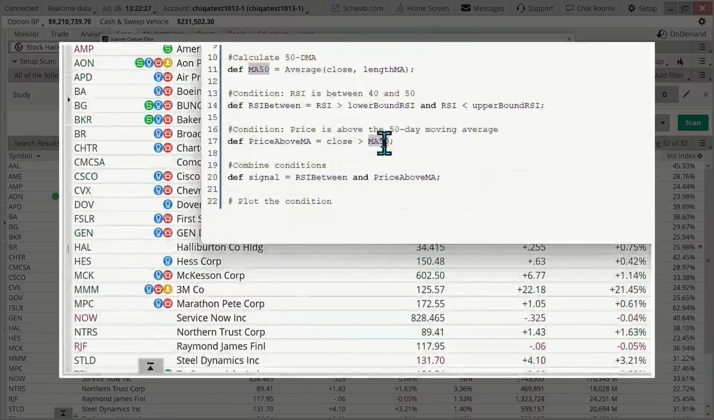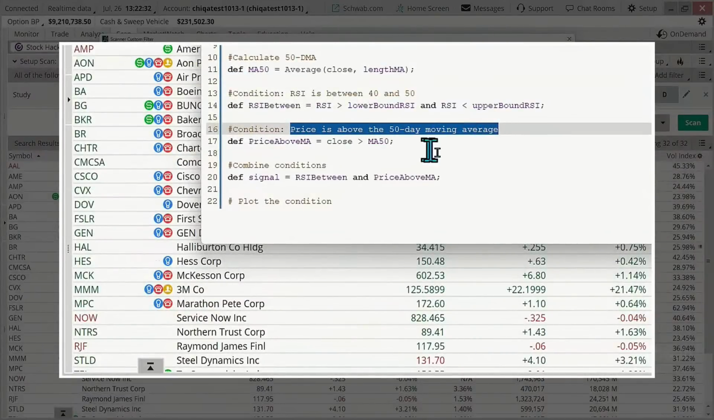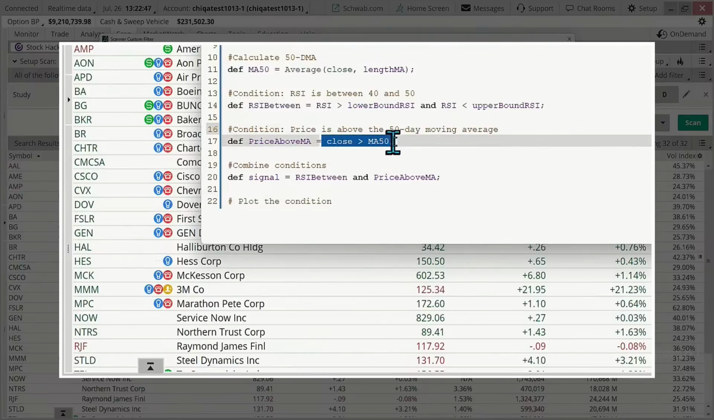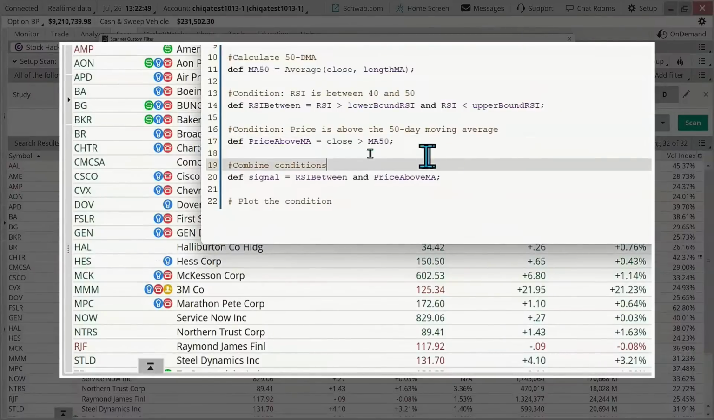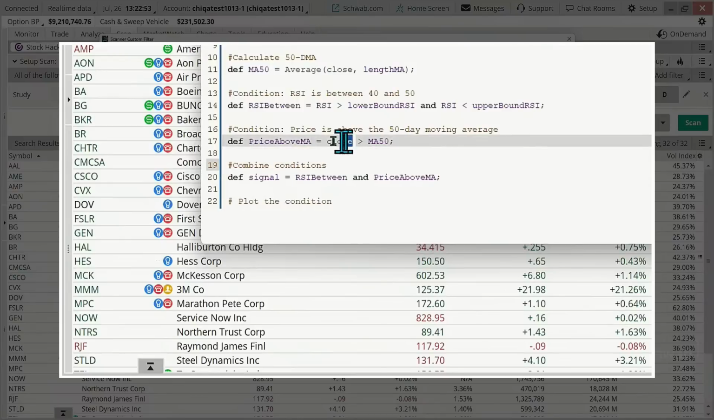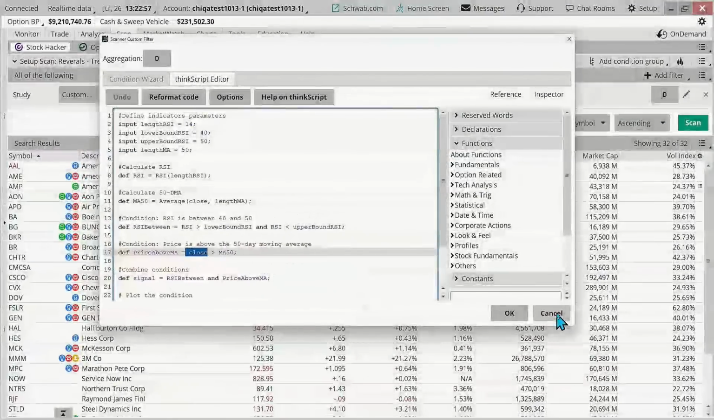Simply just stating that price is above, and I've tried to put every one of these in a description here. Price is above the 50-day moving average. So we've defined price above MA, another specific ThinkScript function, is greater than, equals, close is greater than the 50-period moving average. In other words, close is what? Close is the closing price. So that portion is within this script.